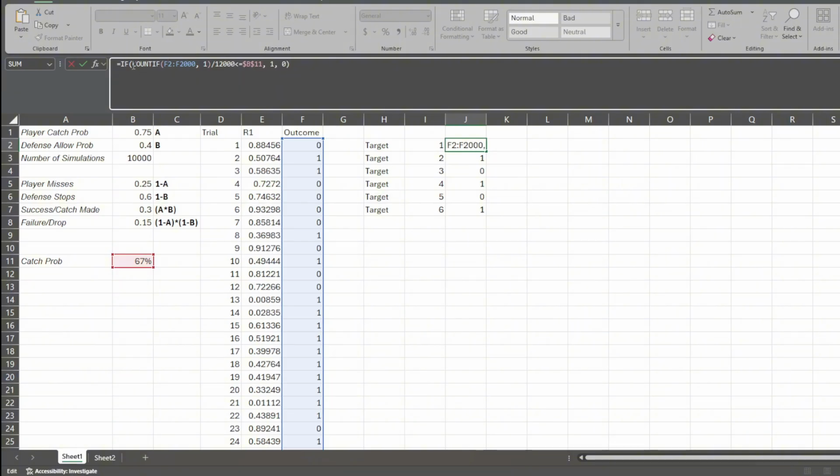So for this formula, what we're going to say is count how many times in the outcomes it is a 1. Then divide that number by 12,000, because again, we're simulating it 12,000 times. And if that number is less than or equal to our probability, we're going to say he made the catch. Otherwise, we're going to say he dropped the ball, right? 1 is for success, 0 is for failure.